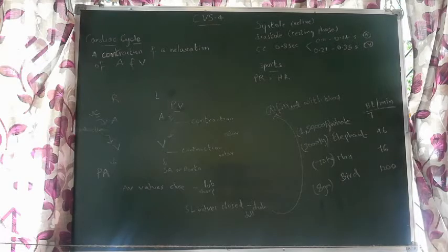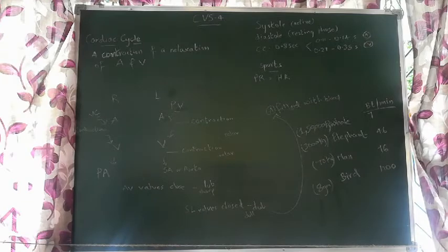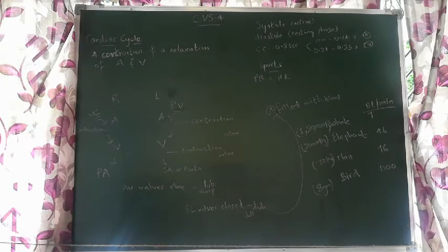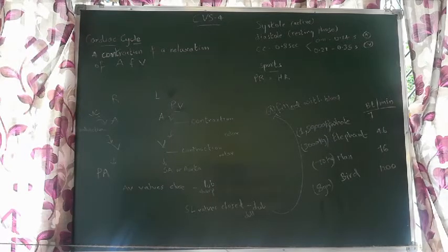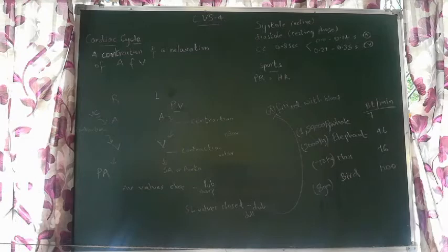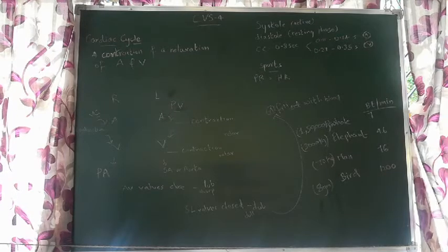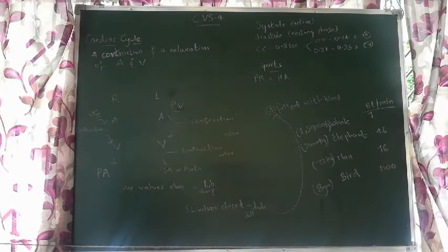So what is a cardiac cycle? It is a contraction and a relaxation. Here "a" means one. So one contraction and one relaxation of the chambers of the heart. What are they? Atria and ventricles. So one contraction and one relaxation of atria and ventricles is a cardiac cycle.